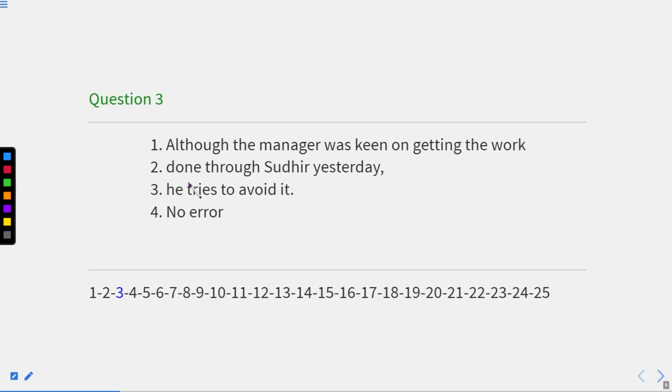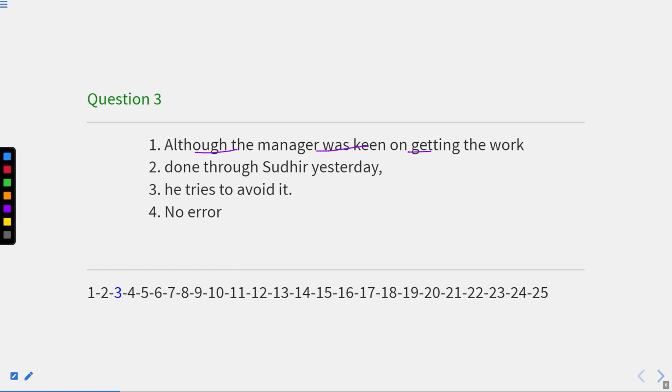Now let us move to question number 3. Although the manager was keen on getting the work done through Sudhir yesterday, he tries to avoid it. If you look at the sentence carefully, the first part shows was, and the second part shows yesterday. It means both are of past tense, and if they are of past tense, we cannot use tries, which is present tense.